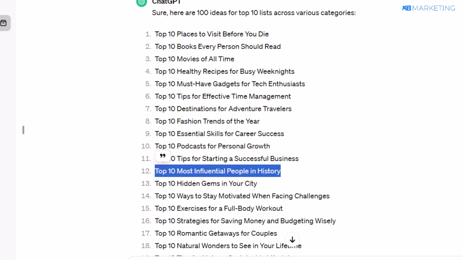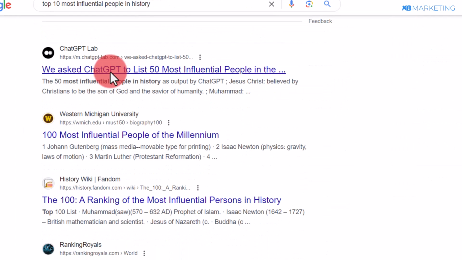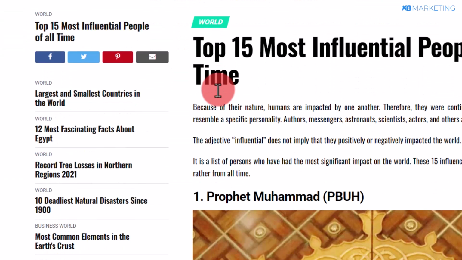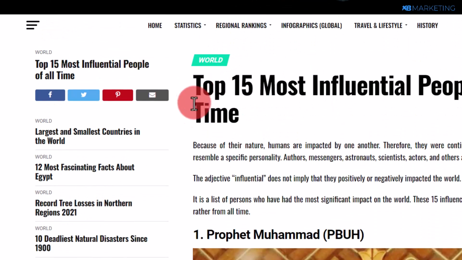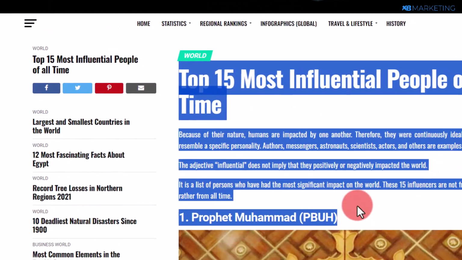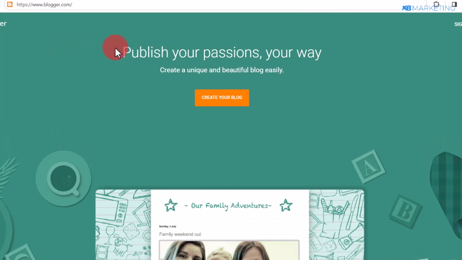Copy this, then go to Google. All you simply need to do is to paste in the list on Google. Once you do that, you're going to see a lot of websites that have already listed the top 10 influential people in the world. All you simply need to do from here is to copy this and paste it on your Blogger website. So then you want to create a Blogger website.